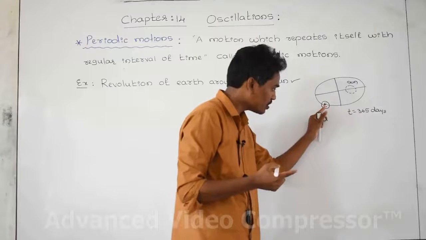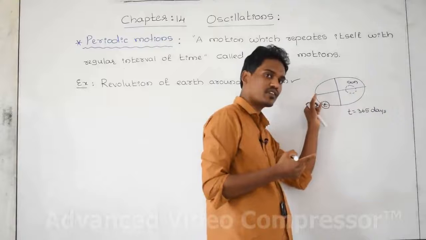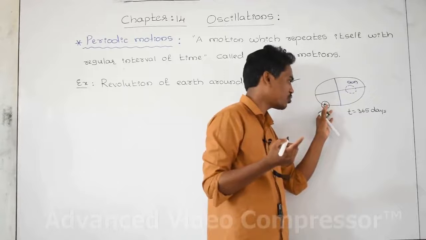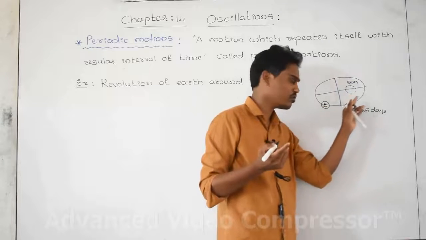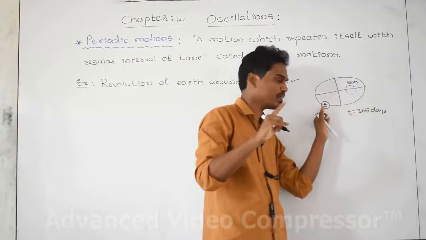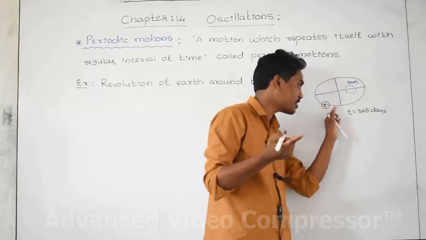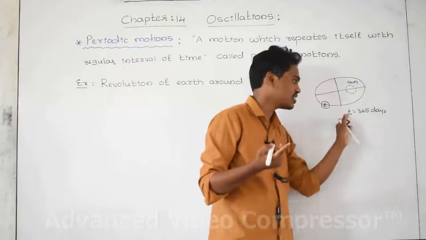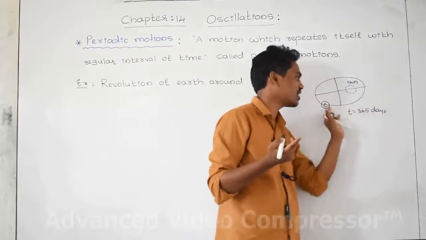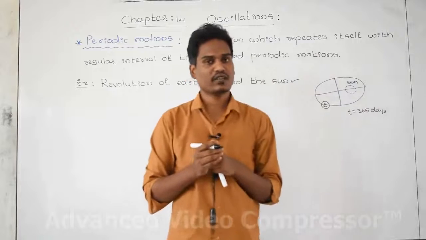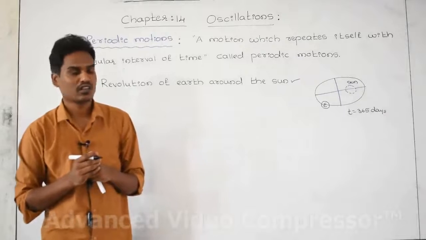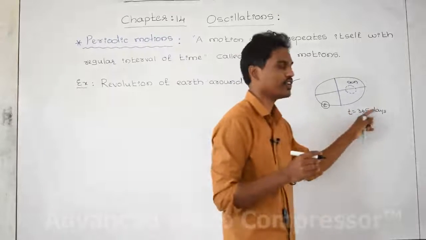For the second revolution, the object itself is moving. Is any person applying a force to the earth for the second revolution? No. The object is revolving around the sun, and again one cycle is completed. For one cycle this is the time, for the second cycle this is the time, for the third and fourth cycles this is the time. The time taken by the earth to revolve around the sun is constant, that is 365 days.